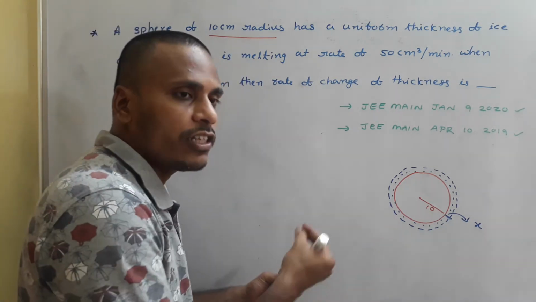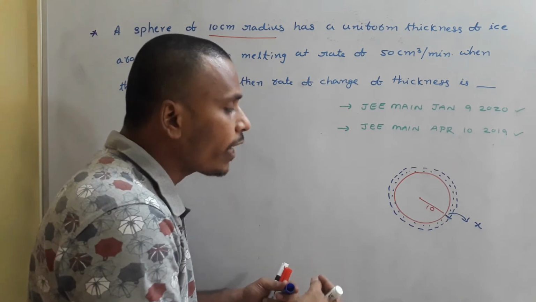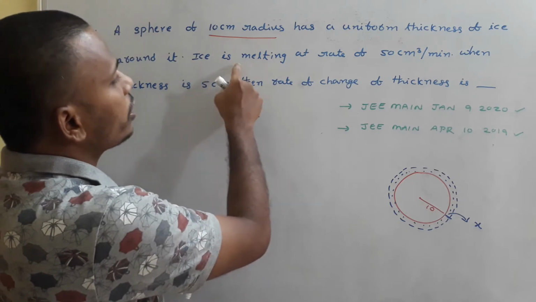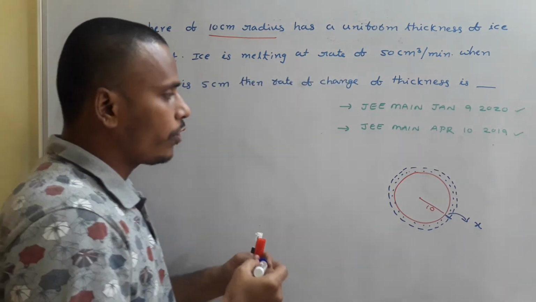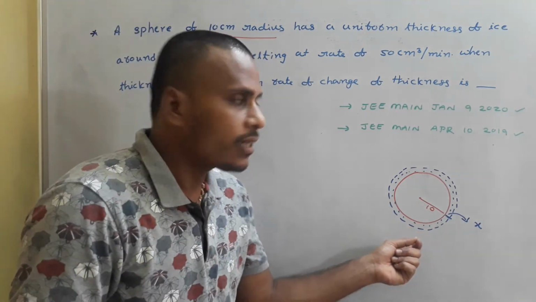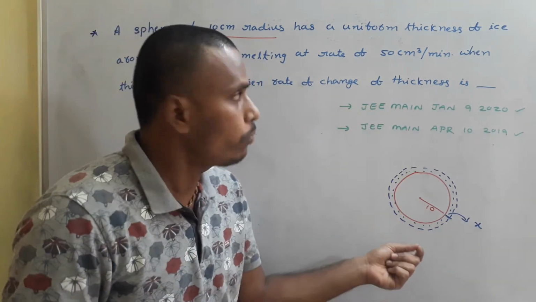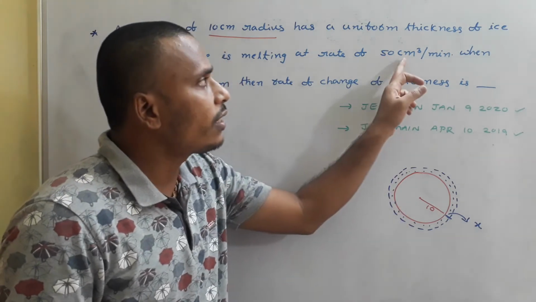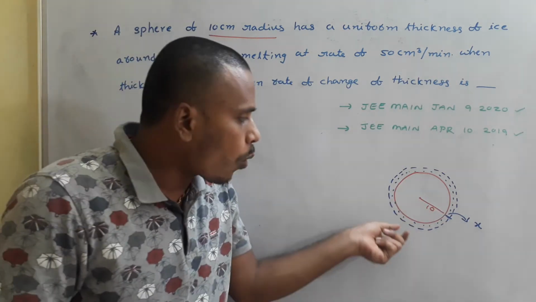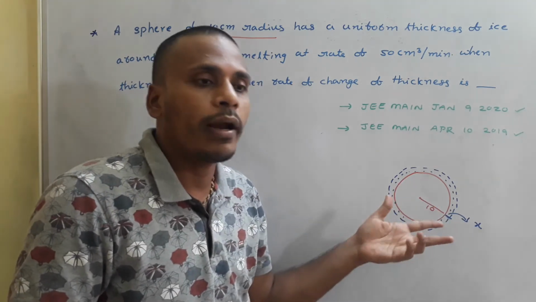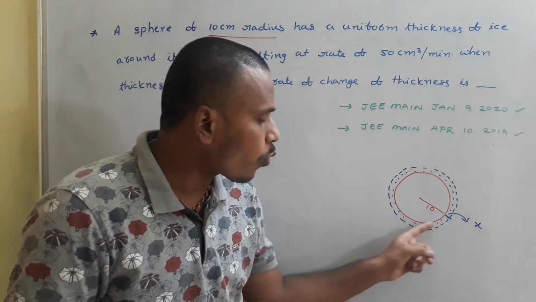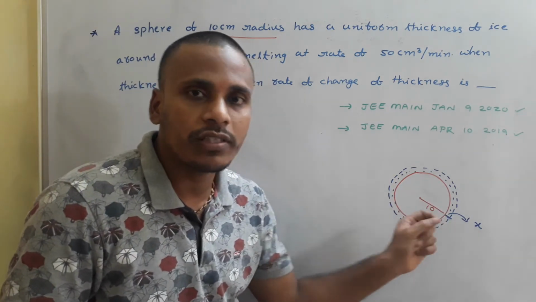thickness automatically will change, and we need to find the rate of change in the thickness, as the rate of ice melting is given as 50 centimeters cube. Here ice is melting at the rate of 50 centimeter cube per minute. This centimeter cube per minute clearly suggests that while ice is melting, the volume of this ice will change. So initially we need to write a relation for the volume of this ice.